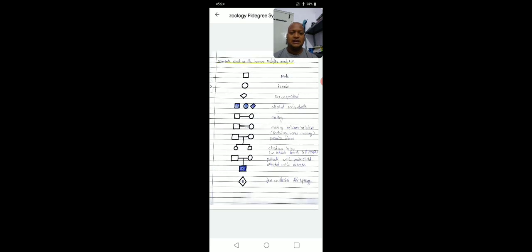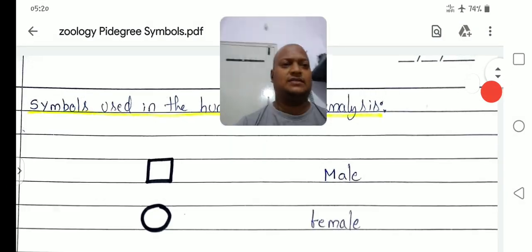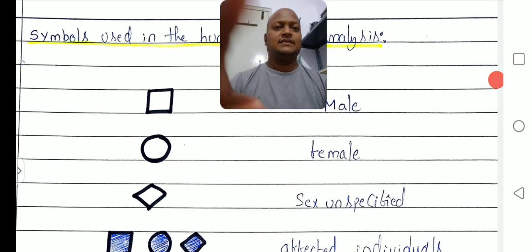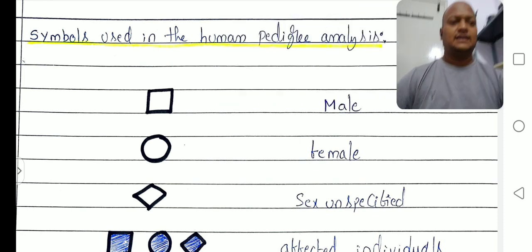So these are the standard symbols generally used in the pedigree analysis. The symbols are used in human pedigree analysis. First one, the square symbol. The square symbol indicates male. And next one, I will show like this, a circle. The circle symbol indicates female. Square indicates male, and circle indicates female.